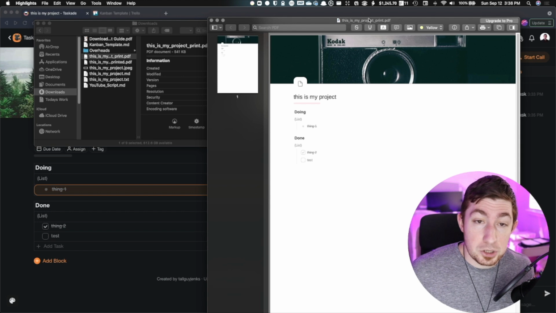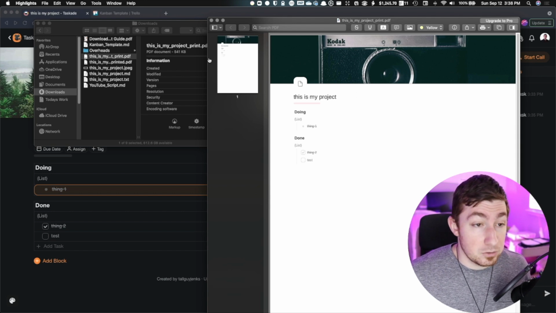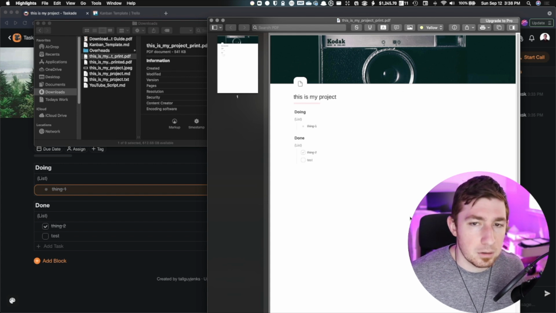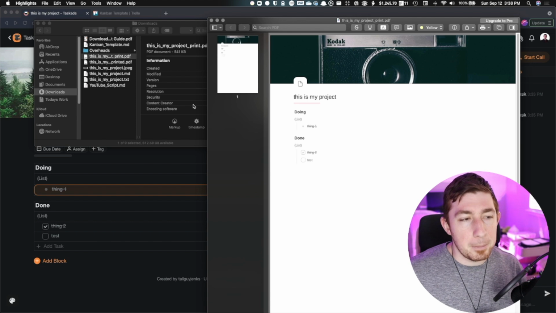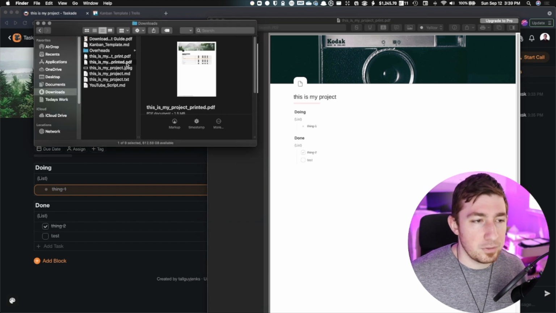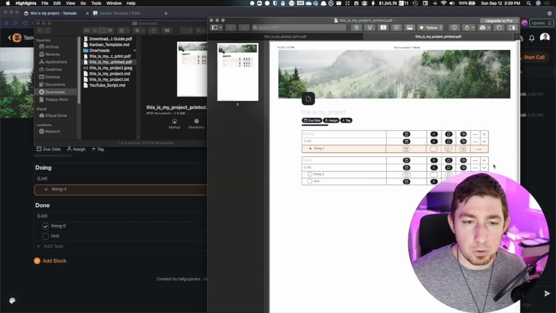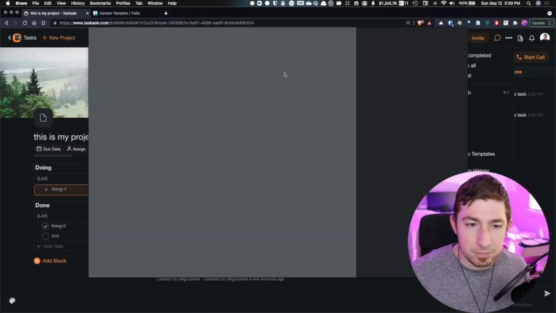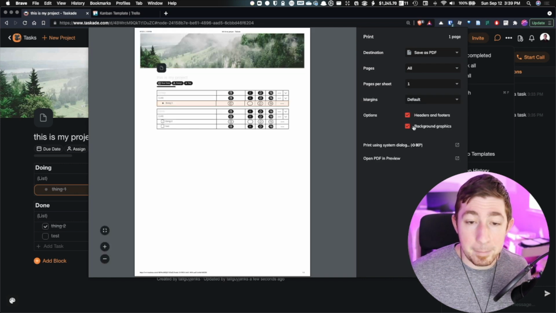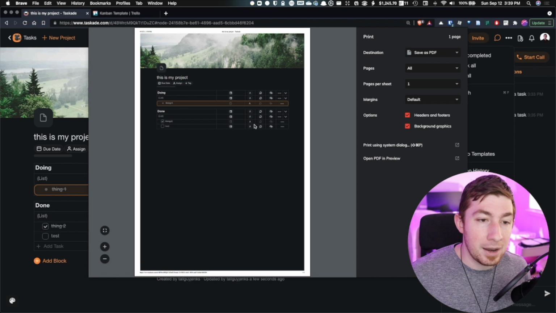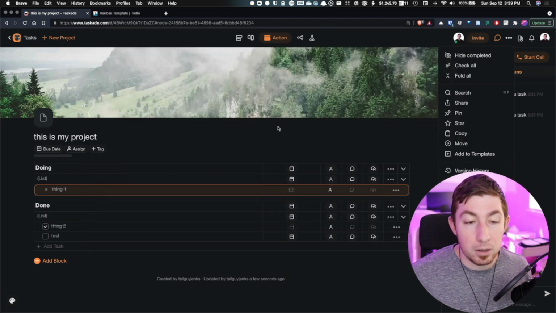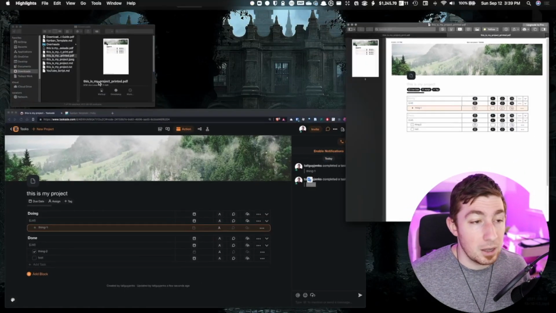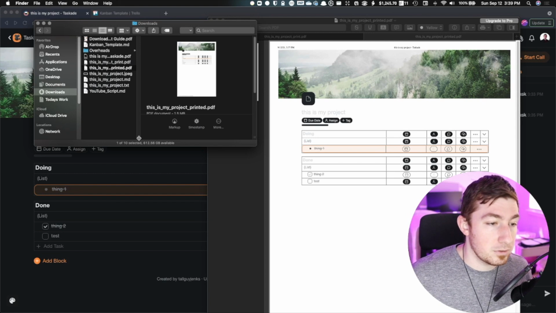So this is what happens when you actually export your project to PDF. I didn't print this one. This is just export to PDF. And where's my dark background? I wanted that. So one thing that does kind of suck is sometimes the different backgrounds don't maintain themselves. But when you print to PDF, you actually have an option. If I printed to PDF, it actually looks kind of horrible. But then if I print to PDF and there's more settings, background graphics, this reloads it. And then actually, there you go. So printing to PDF is actually a little bit better for that if you have dark mode, because of that.